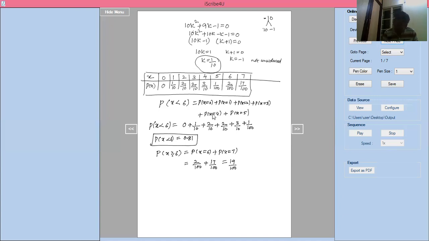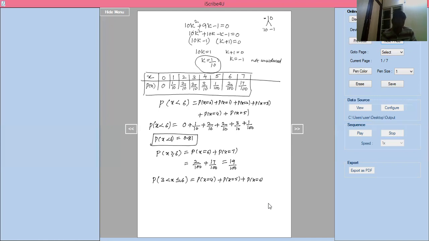Next, probability of 3 less than x less than or equal to 6. That means 3 after, and 6 included. Strictly less than is there here, so we should not consider 3 also. 3 after means probability of x equal to 4 plus probability of x equal to 5 plus probability of x equal to 6.